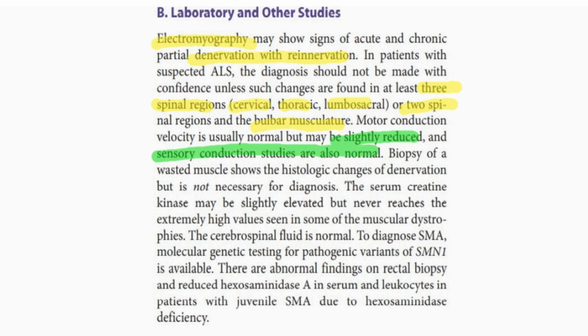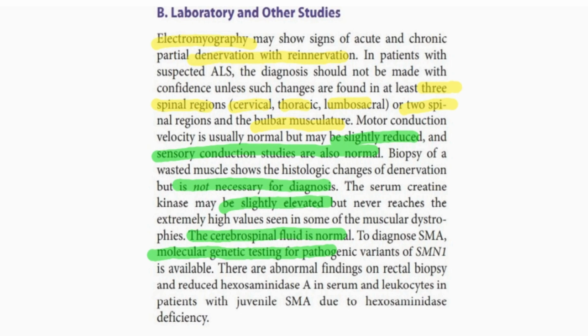Biopsy of affected muscle shows histologic changes of denervation but is not necessary for the diagnosis. Serum creatine kinase may be slightly elevated but never reaches the high values seen in other muscular dystrophies. The cerebrospinal fluid is normal, and to diagnose spinal muscular atrophy, molecular genetic testing may be performed.